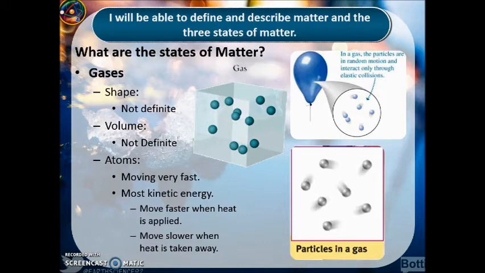The more heat we apply to it, the faster they're going to move. So that's why when you take a balloon and you put it in a hot car, it will expand. Those molecules, those atoms are moving faster, so they're going to expand and push out. They move slower when heat is taken away. So you take your soccer ball, put it outside in the garage or the shed, and it's cold out, and you come back to it a week later, you notice the ball's a little bit flat. That's because the particles of gas are slowing down and they don't have as much energy.